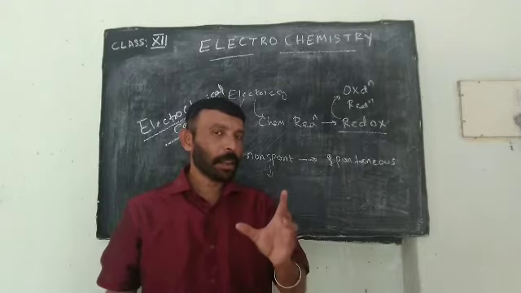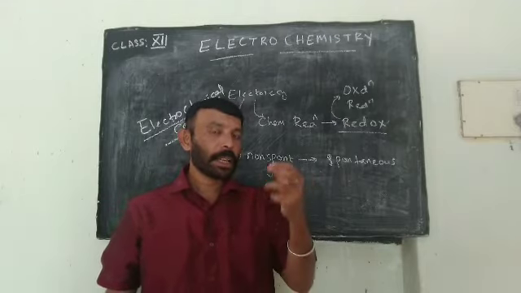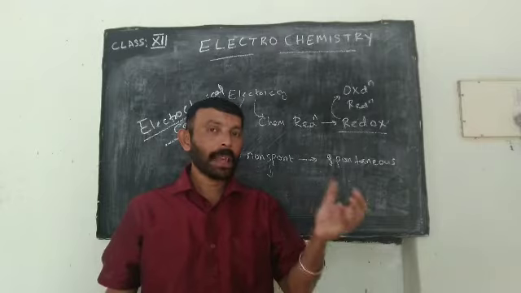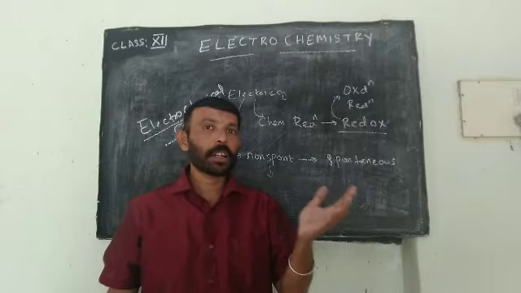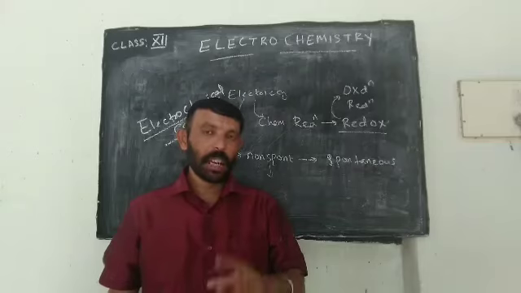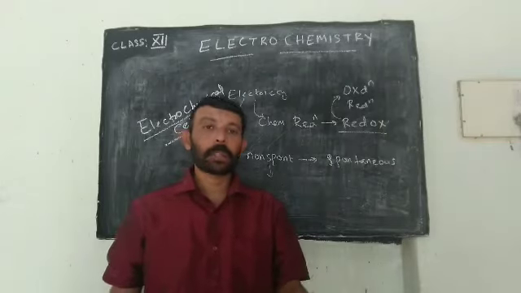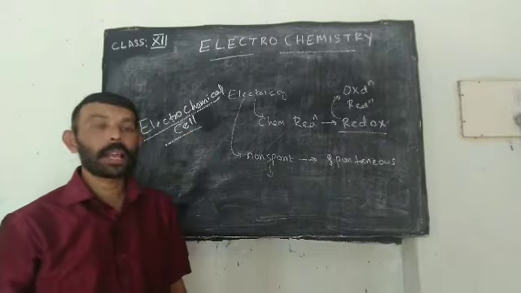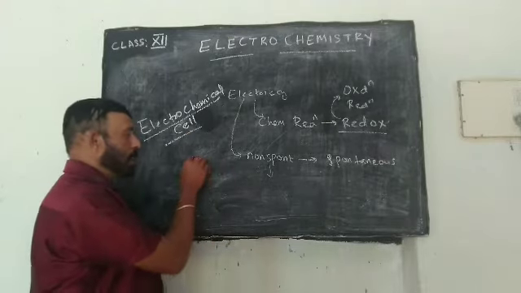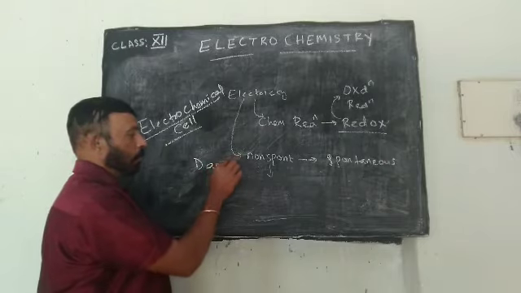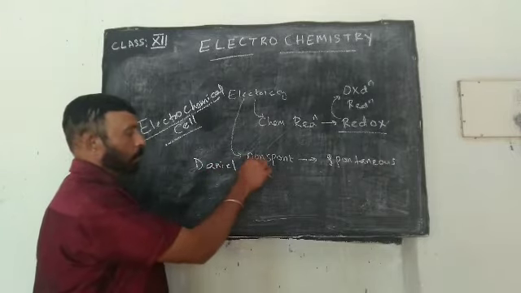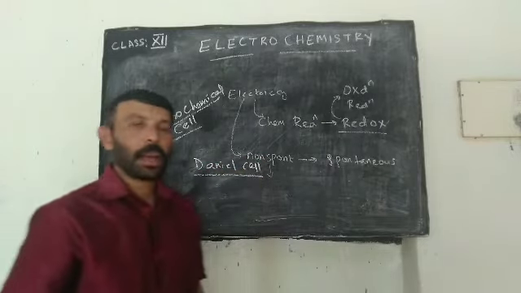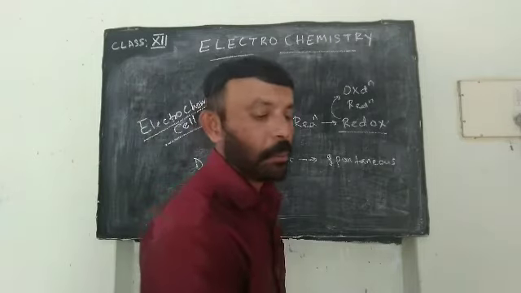As a result of chemical reaction, chemical energy will be produced and that chemical energy can be converted to electrical energy. Devices used for that purpose can be called by the name electrochemical cell. Best example is Daniell cell. Daniell cell is a best example of an electrochemical cell.